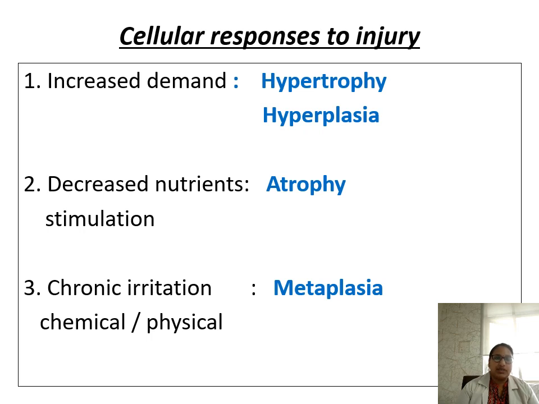If it is due to increased demand, the cell may undergo hypertrophy or hypoplasia. If it is due to reduced nutrients or reduced stimulation, the cell will undergo atrophy. And if it is due to irritation, metaplasia will occur. We will discuss this in the next slides.